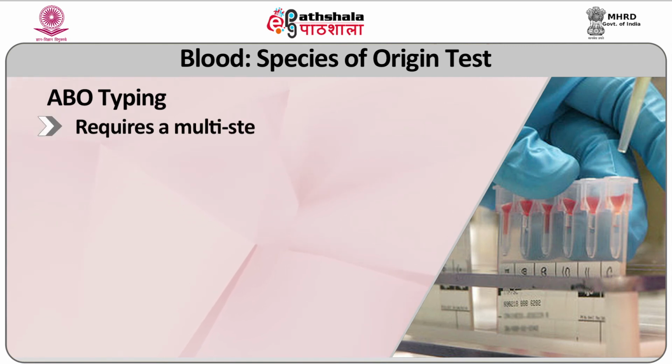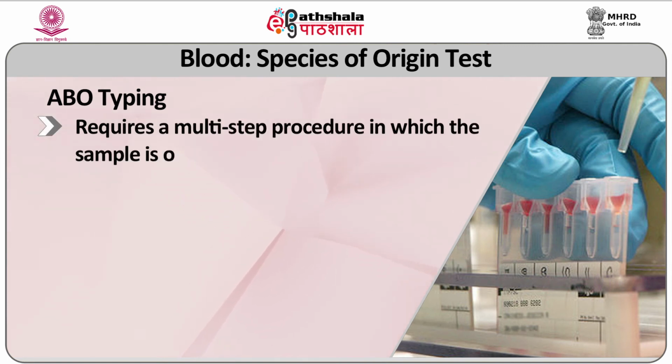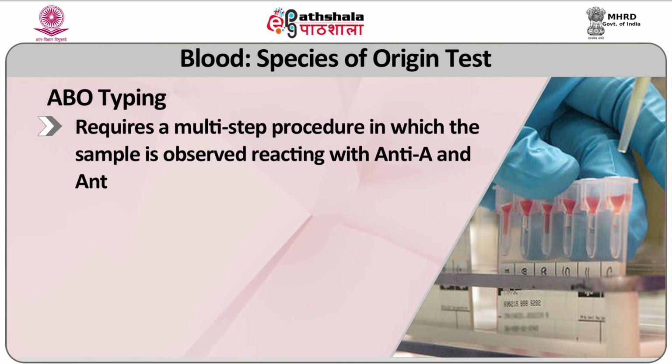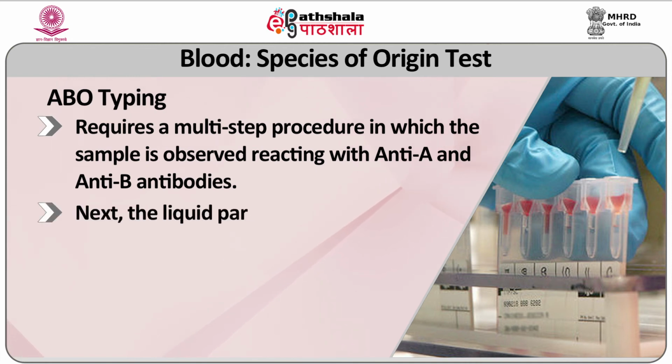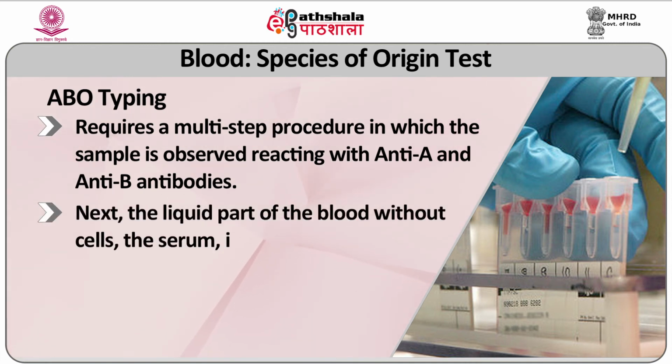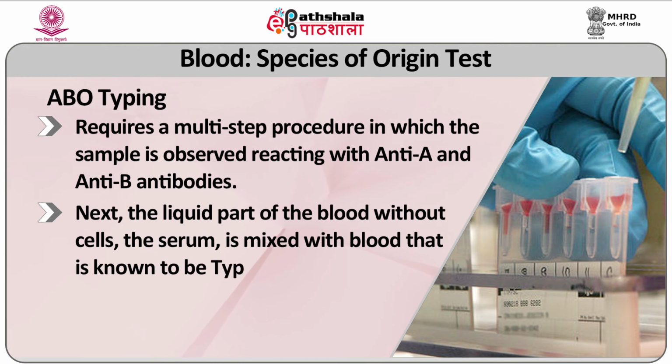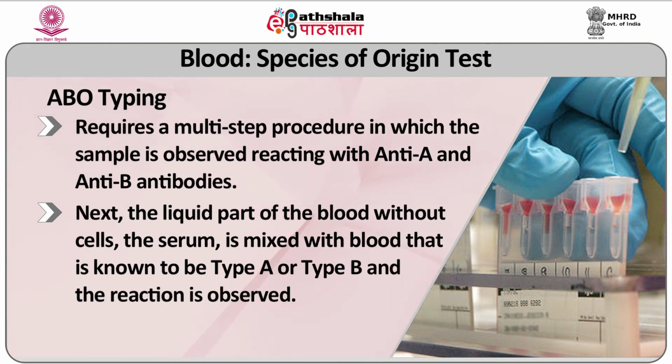Now, ABO typing identifies a person's blood type. ABO typing requires a multi-step procedure in which the sample is observed reacting with anti-A and anti-B antibodies. Next, the liquid part of blood without cells, the serum, is mixed with blood that is known to be type A or type B, and the reaction is observed.